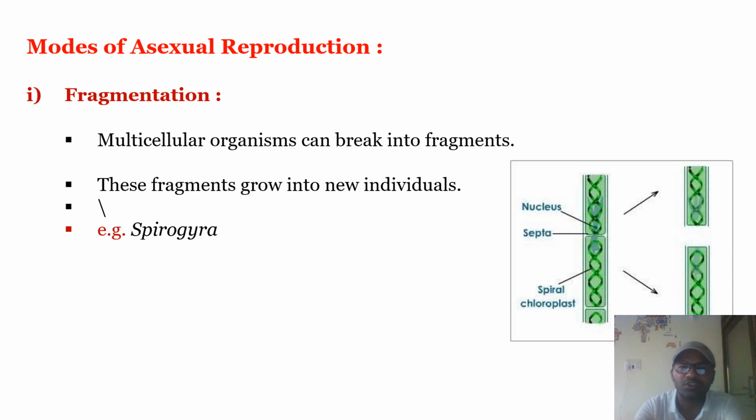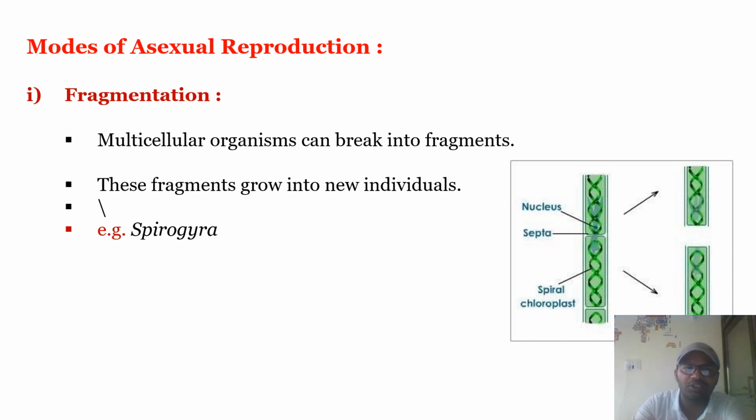Here we are going to study the modes of asexual reproduction. There are three modes: first is fragmentation, second is budding, and third is binary fission. There are various modes of reproduction, and you have studied a few of them last year. In your syllabus only three are explained. Tissue culture is also involved, as it is an applied mode of asexual reproduction.